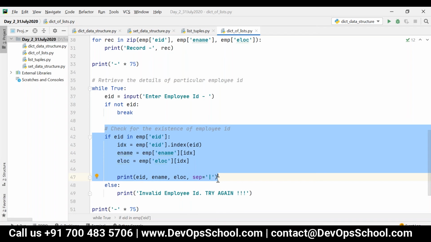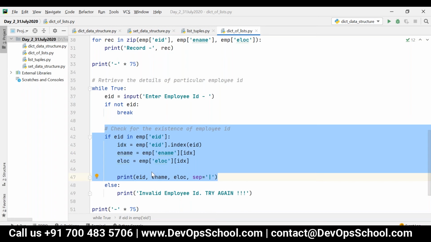Okay, one minute. Right, Ajmal? Not AD. Okay, I didn't give a break there, right? You have given a break, but you didn't come out of the indentation. And then you have to give if EID in employee of EID like that. Okay, so because this else belongs to a different if, not the same if.